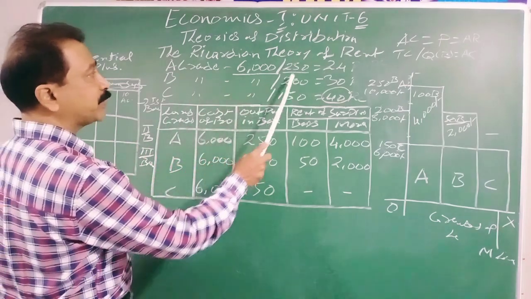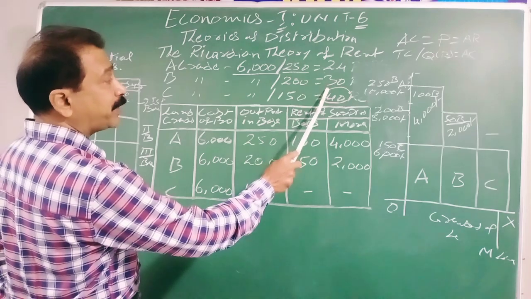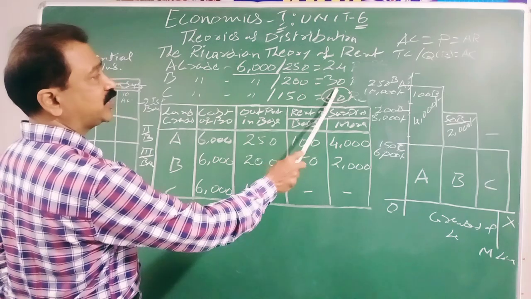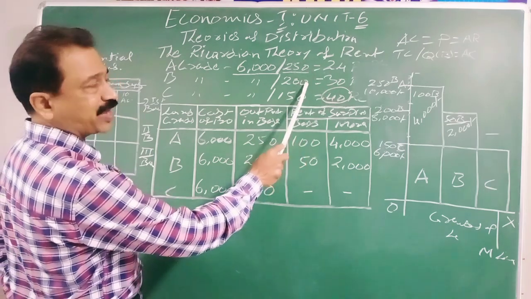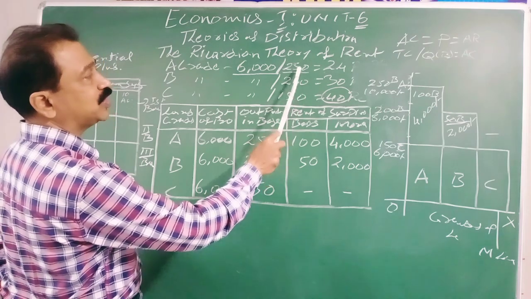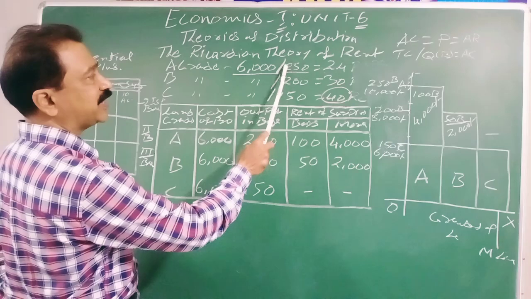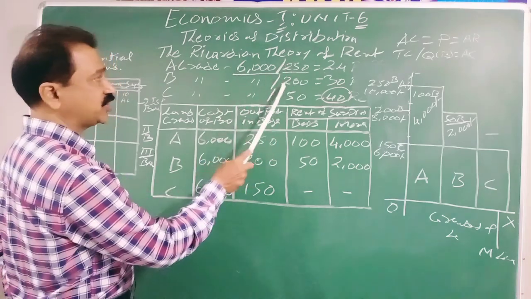Expenditure is the same but output decreased to 200 bags. Price is 30 rupees. Now they started selling each bag for 30 rupees. Here the differential surplus did come out. Those 50 bags are going to be the differential surplus that becomes the rent of A grade land. There is no rent for the B grade land at that stage.